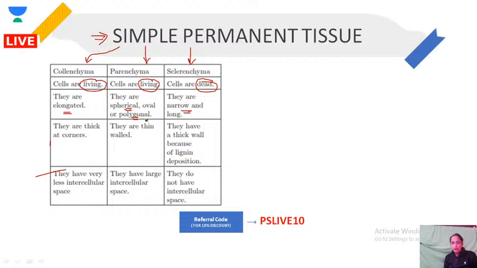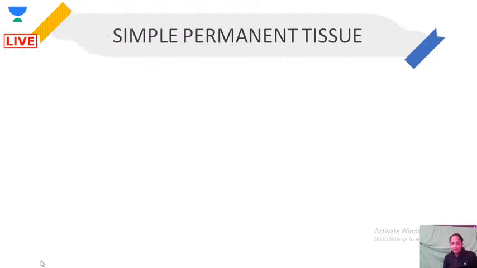They are thick at the corners, thin walled, with no thickening. They have lignin deposits. They have very few intercellular spaces, large intercellular spaces, and no intercellular spaces. So this is the difference between collenchyma, parenchyma, and sclerenchyma.